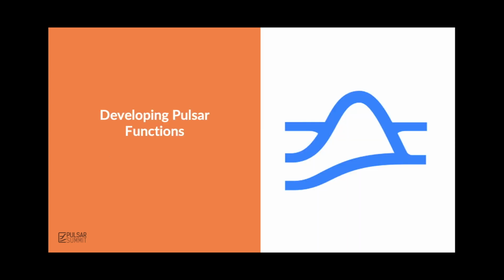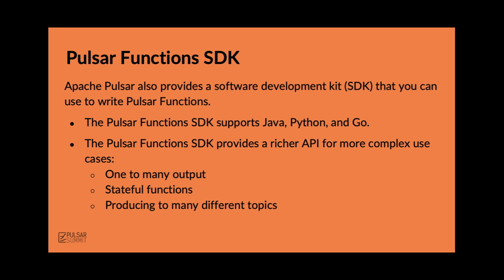So let's talk about how to develop Pulsar functions. At a high level, Pulsar provides an SDK for this, so there's a concept of native functions, and we won't focus on that today. Instead, I'm going to focus on the SDK that comes with Apache Pulsar, and specifically the one related to Java in this particular case. Although it is provided for Java, Python, and Go, and it provides a more complex API than the native functions as well.